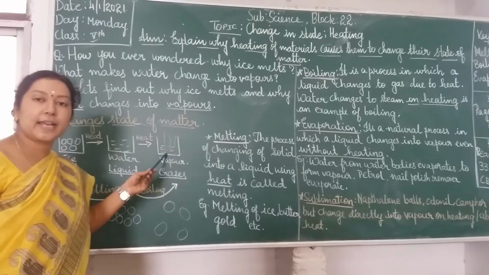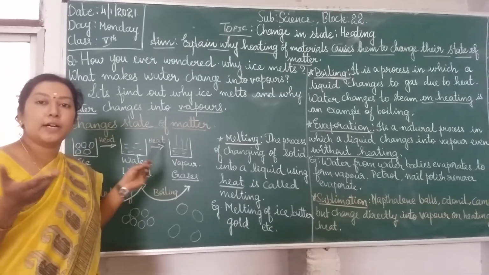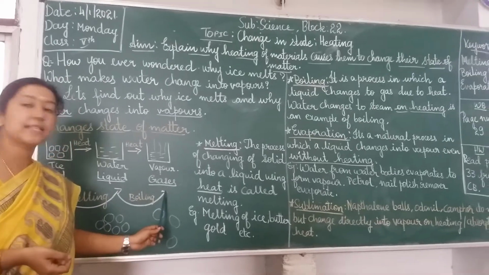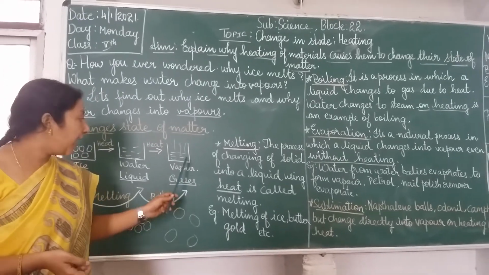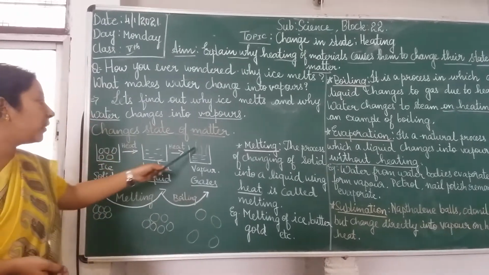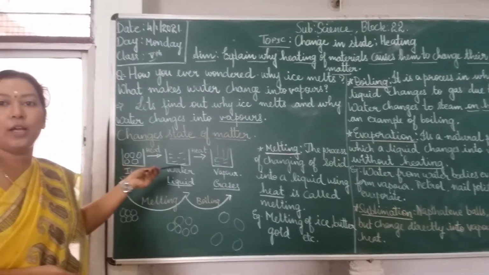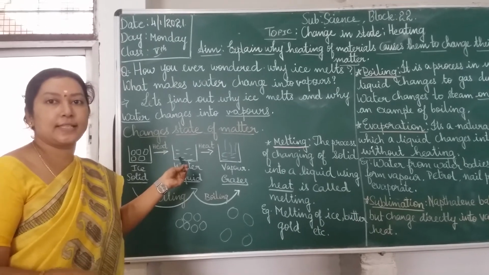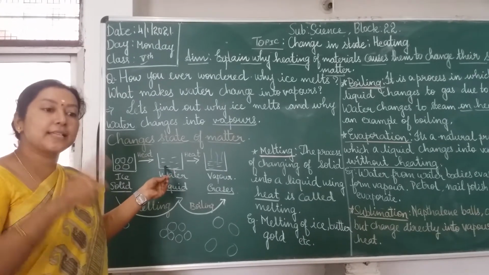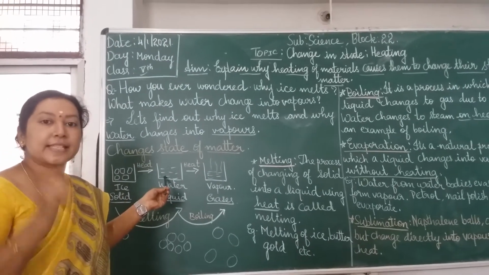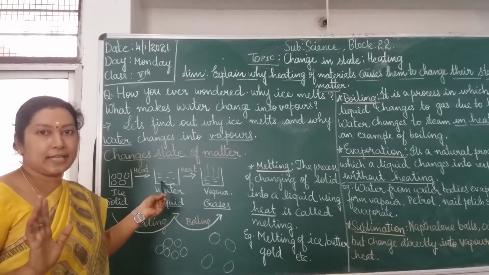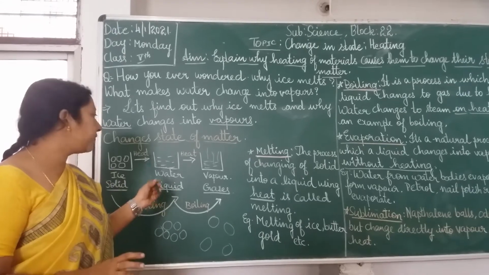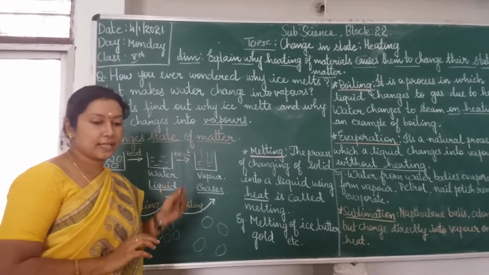Here you can understand that the water is converted from liquid form to the gaseous form. This process is known as boiling. Understood? And once again you can get back these vapors into liquid water. So this is a reversible process. In the previous class we learned that a reversible process is a physical change. Did you all understand? Hence melting of ice is considered a physical change.